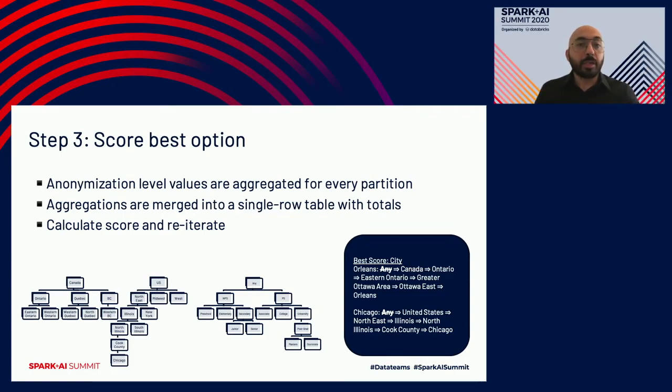So in my next iteration, I'm no longer comparing 2 anonymization level trees. I'm comparing now 3, which is the subchildren of the highest score taxonomy tree, along with whatever other trees that I have in the set that did not have the highest score. So I keep doing this until K is violated, and now I have my final data set with all the specialized attributes using these iterations.